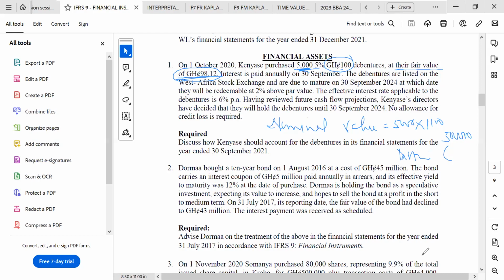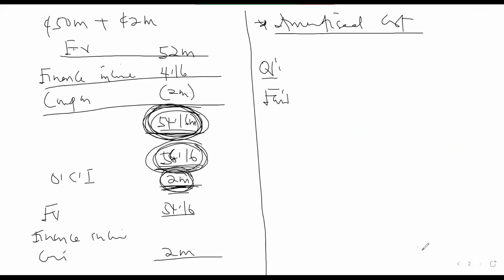So let's just calculate the fair value. The fair value of the instrument will be 98.12 times 5,000. What are we getting? 490,600.